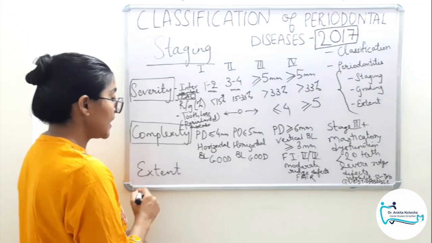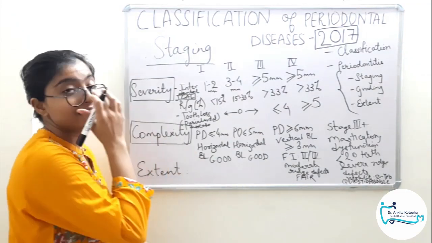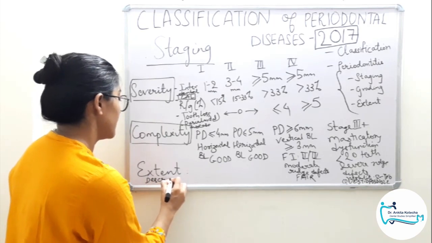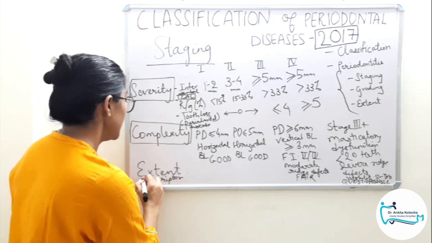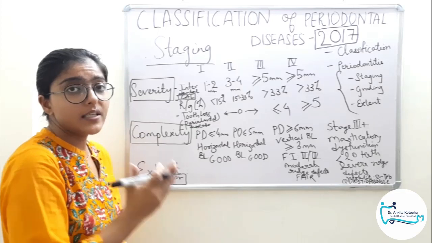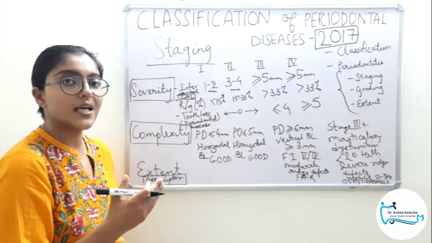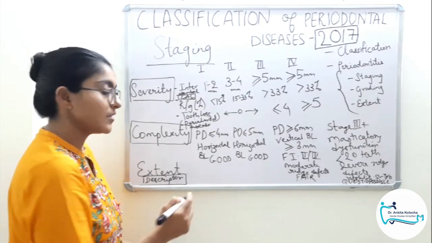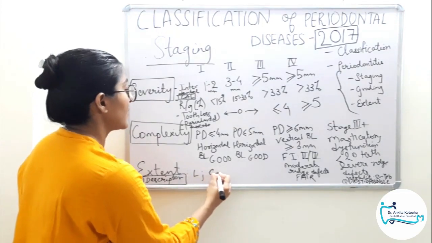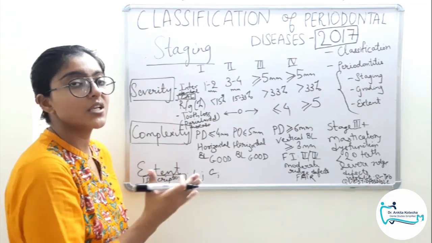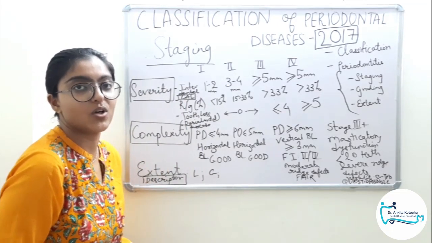And now the final answer to the staging is extent, that is distribution, which can be a descriptor variable. Clear? So earlier classifications had only two categories for extent: localized, that is less than 30% of teeth involved, or generalized, more than 30% of teeth involved. But remember, in this classification we don't have chronic or aggressive periodontitis.